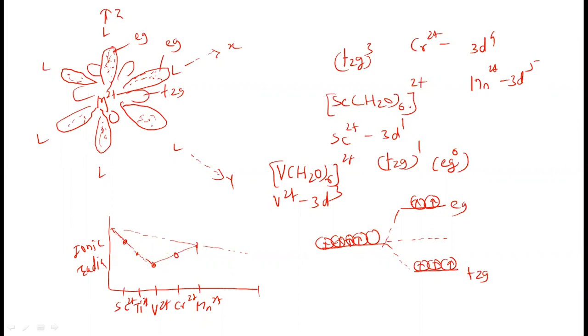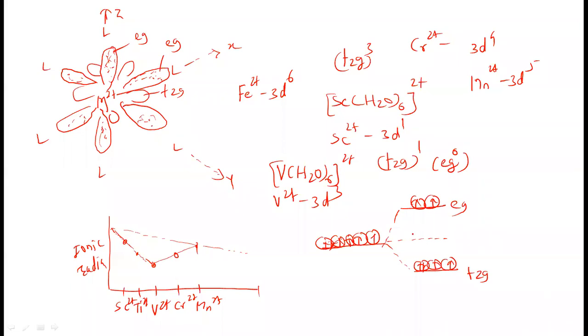After manganese, the next element is iron, Fe2 plus, ferrous iron. It is having the electronic configuration 3d6. Now 6 electrons are here. Let us show the distribution of the electrons. So the 6th electron will go into the T2g orbital. From iron, the electron will go into the T2g orbital.